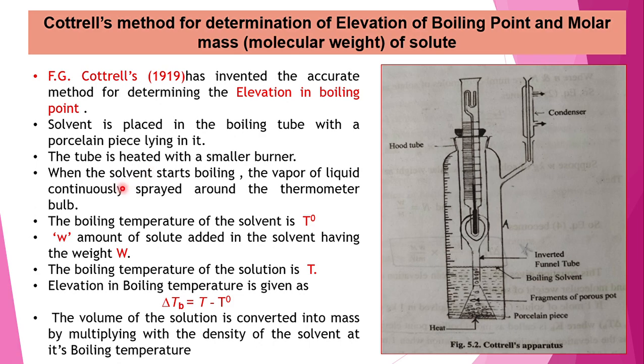When the solvent starts boiling, the vapor of the liquid continuously spreads around the thermometer bulb. You can see it drawn here: all the vapors are spread along the bulb of the thermometer. As the vapors surround the thermometer bulb, it records the temperature, and that temperature is considered as T0. T0 is the temperature of the pure solvent.